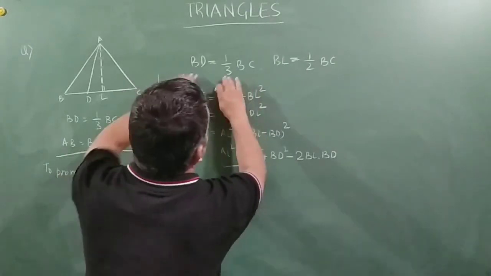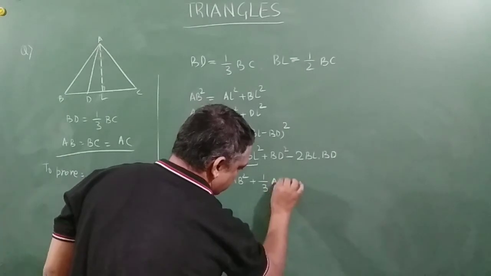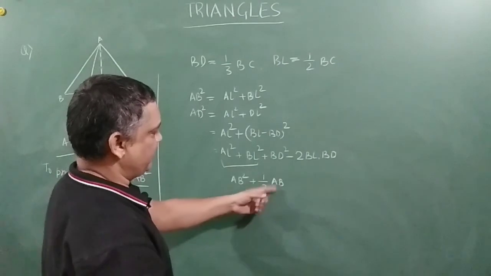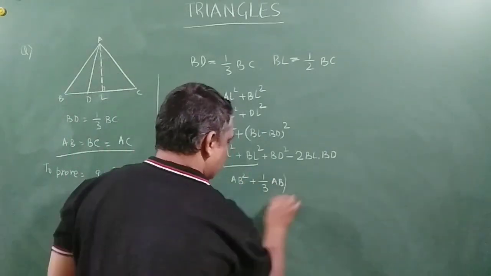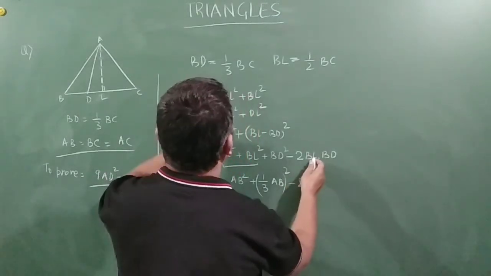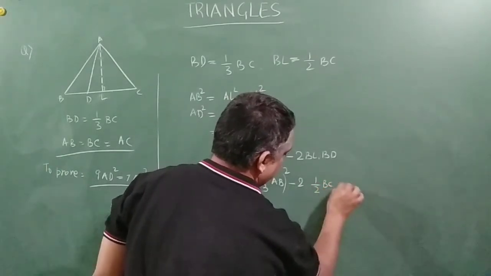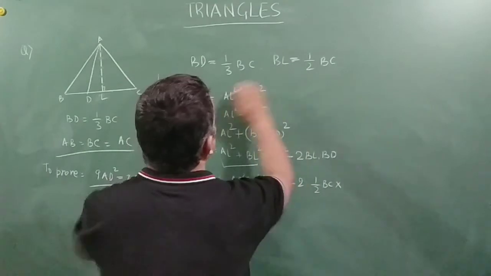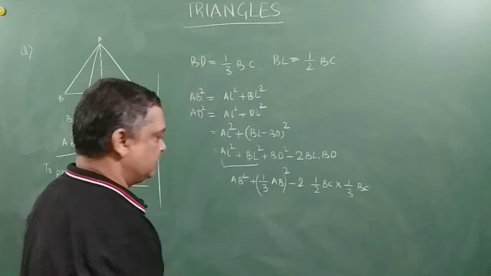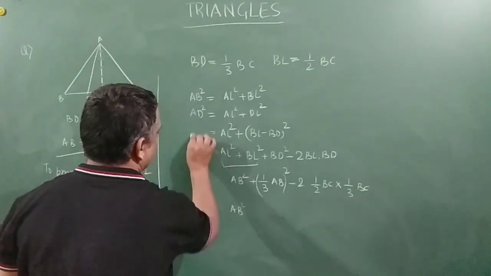BD, where is it? BD is 1 by 3 BC, which can be written as 1 by 3 AB also, because this is an equilateral triangle, so BC is equal to AB. So 1 by 3 AB whole square, right, minus 2 into BL. BL is equal to half BC, into BD. BD is equal to 1 by 3 BC. You're getting it? Right? So this becomes AB square. Of course, this all is equal to AD square.